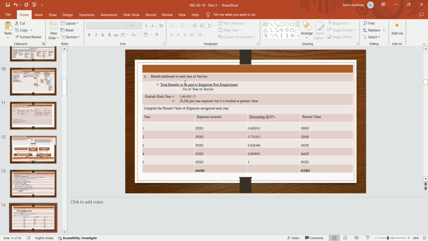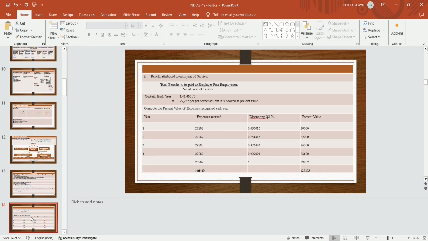So the gratuity each year is 1,46,410 divided by 5, which becomes 29,282 per year. This expense is booked at present value, so we have to bring it to present value.